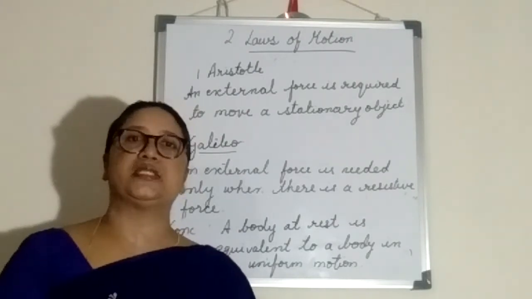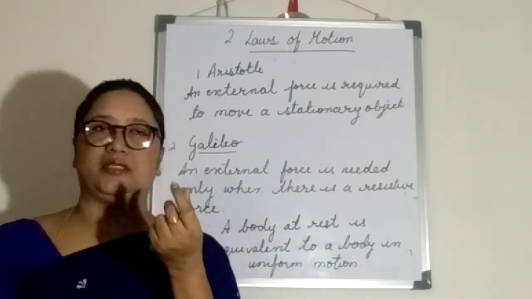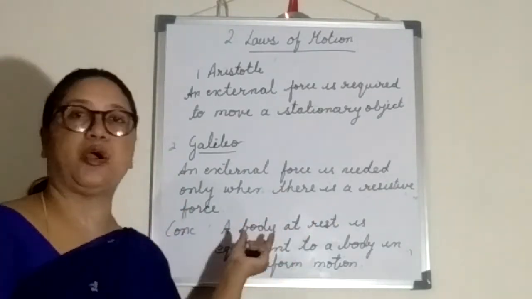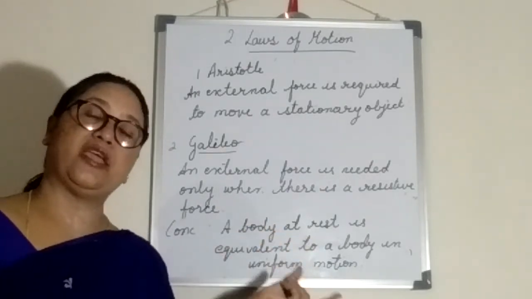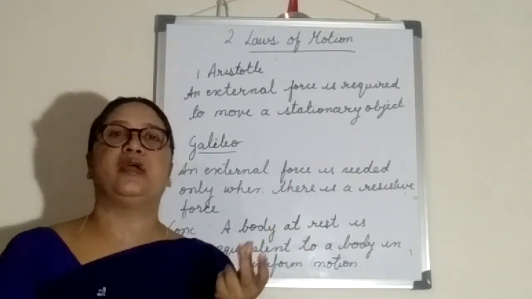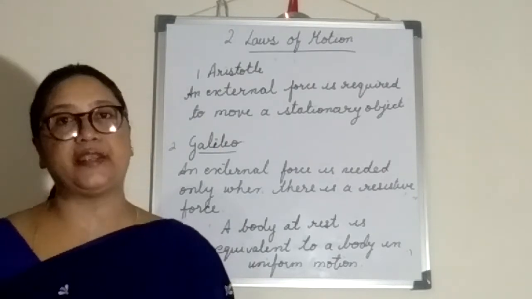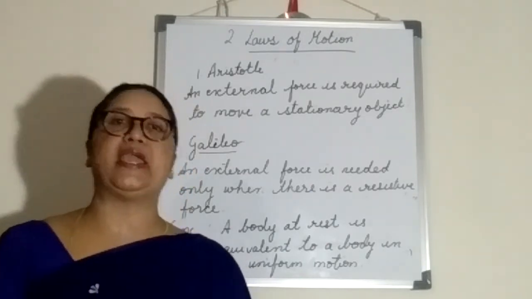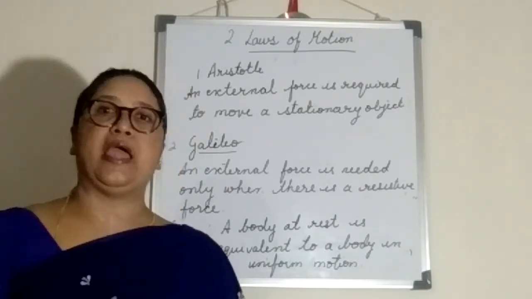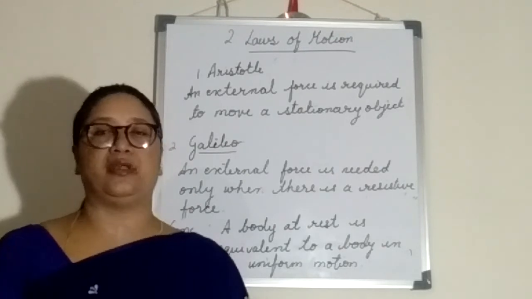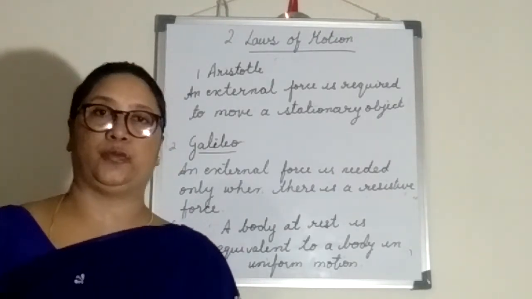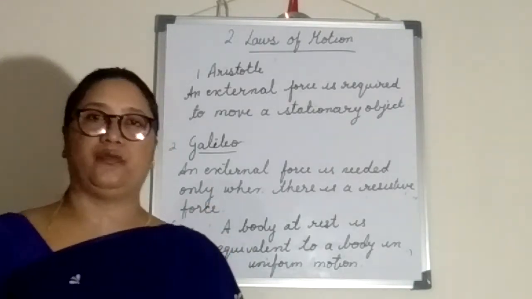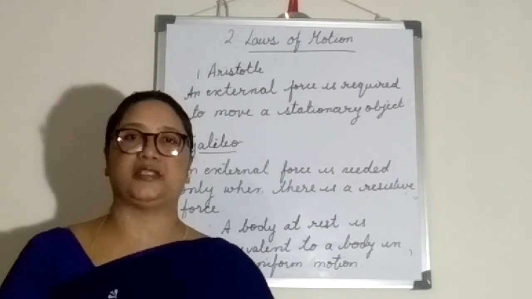Newton was a very great scientist. He not only studied uniform motion, he also gave examples and scenarios of non-uniform motion. He extended his studies, did many further researches, and gave many examples, scenarios and relations for non-uniform motion also. So that's why all the laws were given by Sir Isaac Newton.